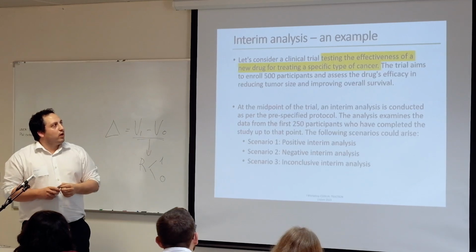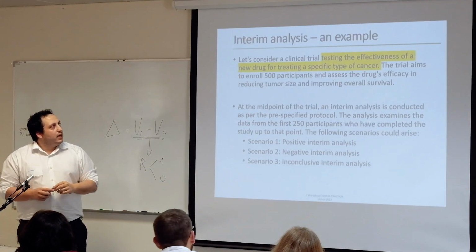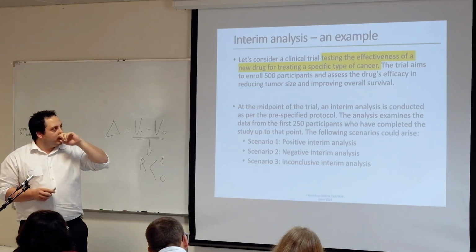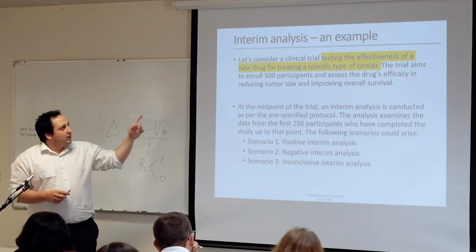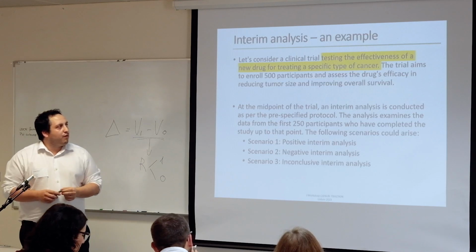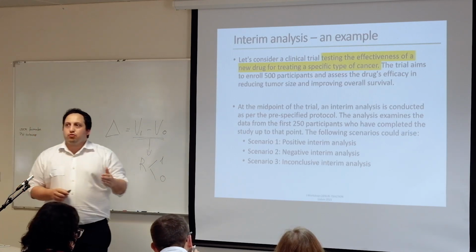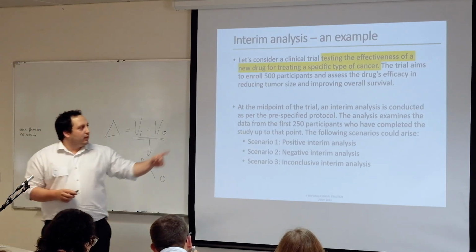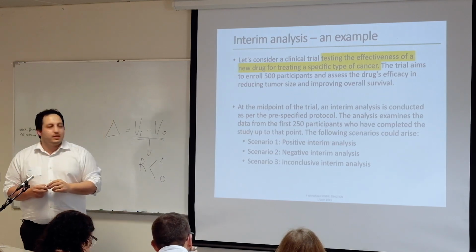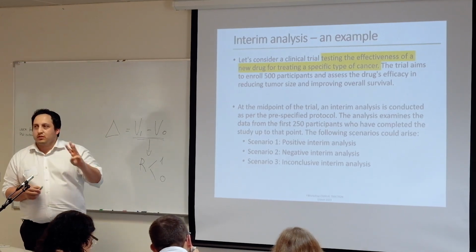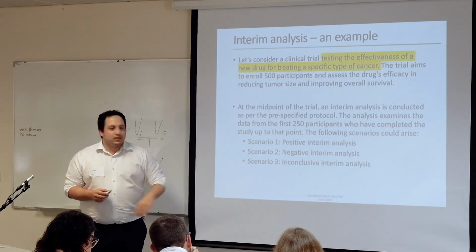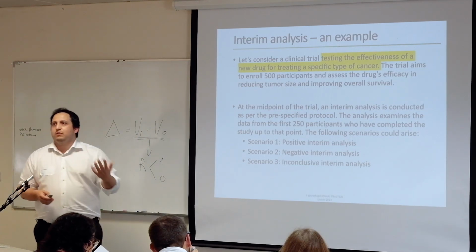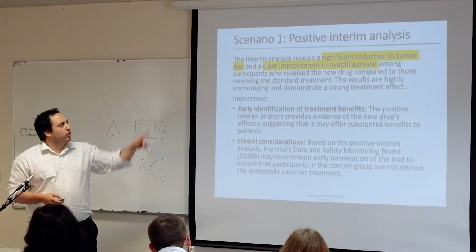So this is an example to hand. Let's consider a clinical trial testing the effectiveness of a new drug in a very specific type of cancer. The trial aims to enroll 500 participants to assess the drug efficacy in reducing the tumor size and improving the overall survival. In the middle of the trial, we do the interim analysis like we are going to do in the end. For the first 250 participants, we could have three scenarios: the good one, the positive interim analysis, the negative one, or the inconclusive one. And for that, we have some potential conclusions that we could have.